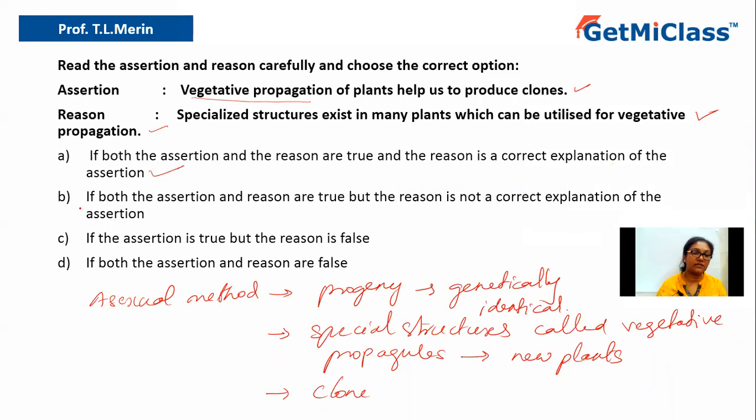But let us look at the others. Option B says if the assertion and the reason are true, but the reason is not the correct explanation of the assertion, which is wrong because the reason is the correct explanation. Since they have specialized structures, we are capable of producing more number of plants and they will be genetically identical. Option C says if the assertion is true but the reason is false, which is wrong because both are true. Option D says if the assertion and reason are false. So no, because both are true.